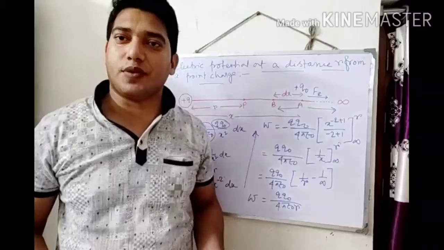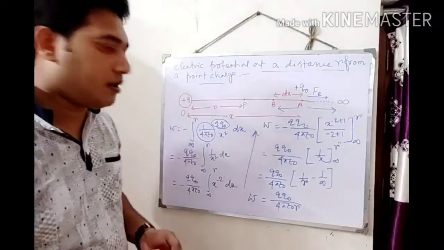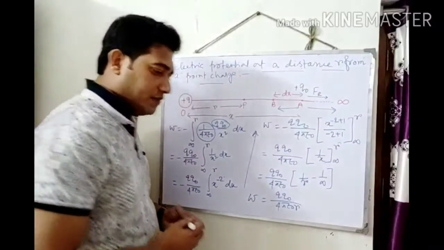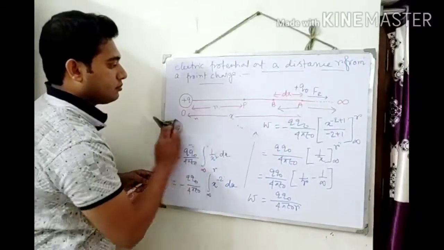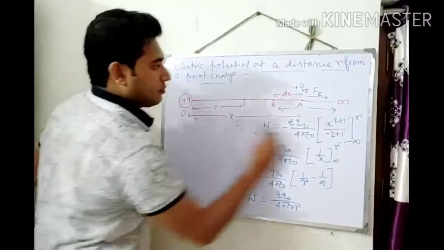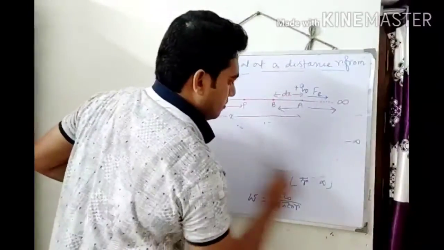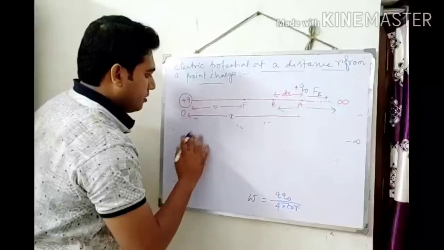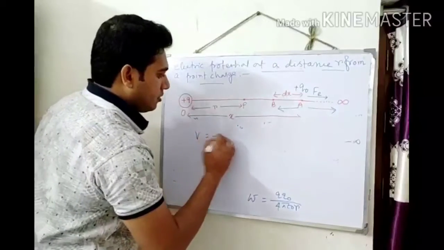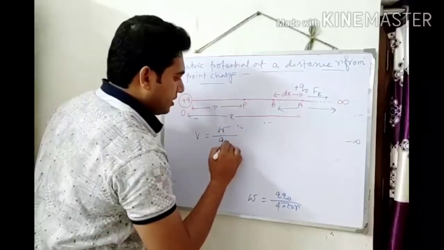Now the expression of the electric potential. From the definition of electric potential, V equals work done per unit test charge.